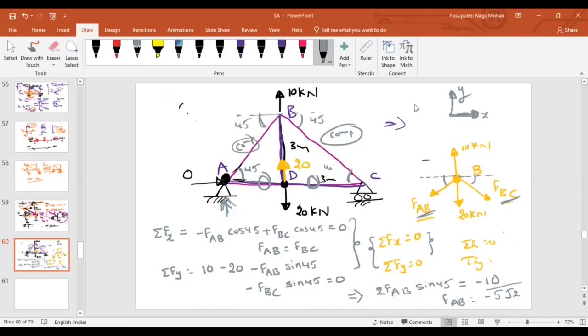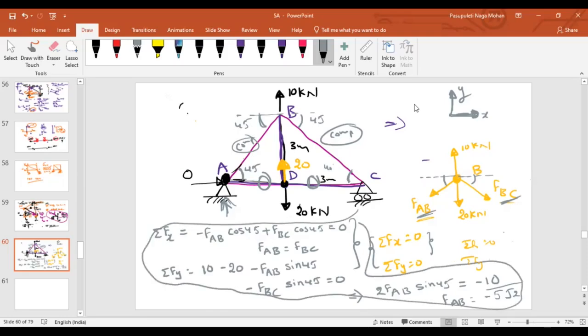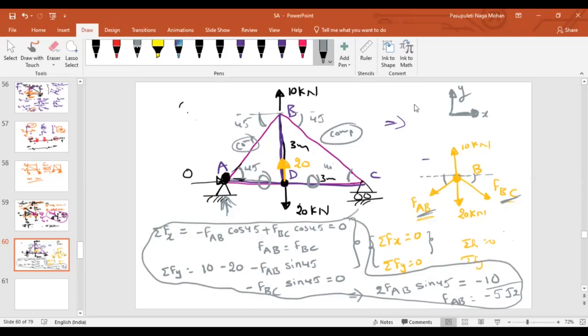Now tell me, is there any way to avoid these equations? In the same process, but can I avoid these equations? By taking moment, sir. Can you apply any sort of theorem? Think about any sort of theorems. Sir, Lami's theorem we can. Not possible.